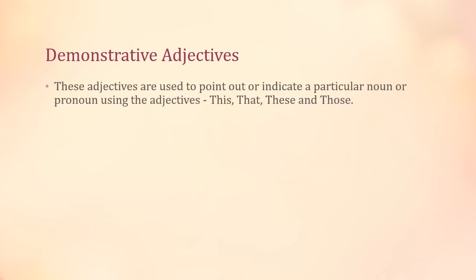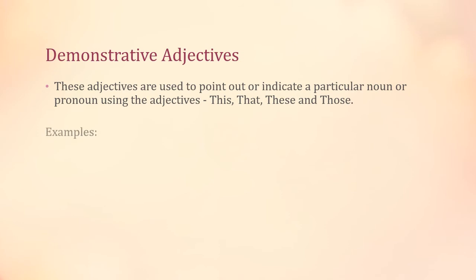Now, let's move towards another type, which is demonstrative adjective. It's not as difficult as it looks from the name. So here it is. These adjectives are used to point out or indicate a particular noun or pronoun using adjectives like this, that, these and those, right? They are basically pointing out the noun.